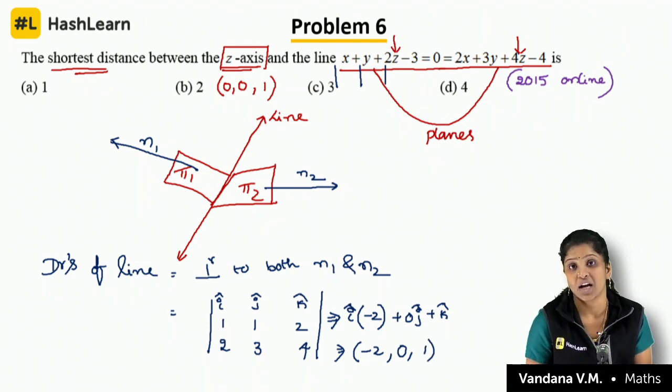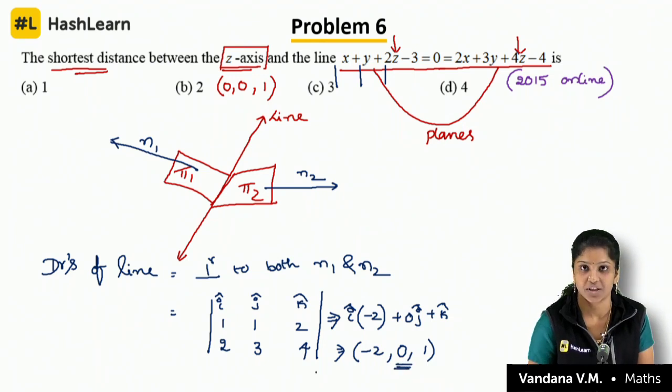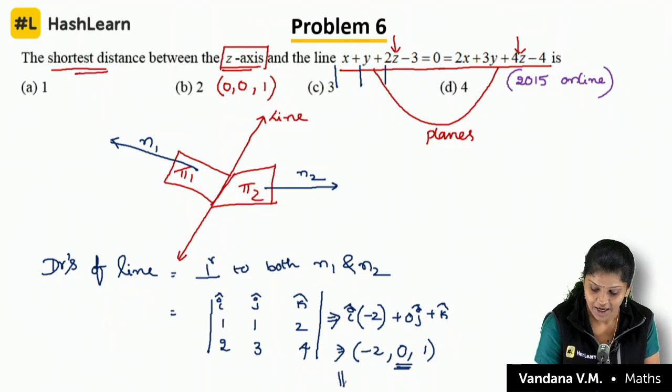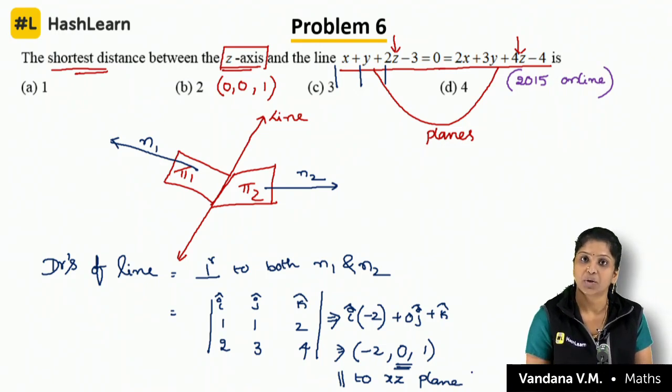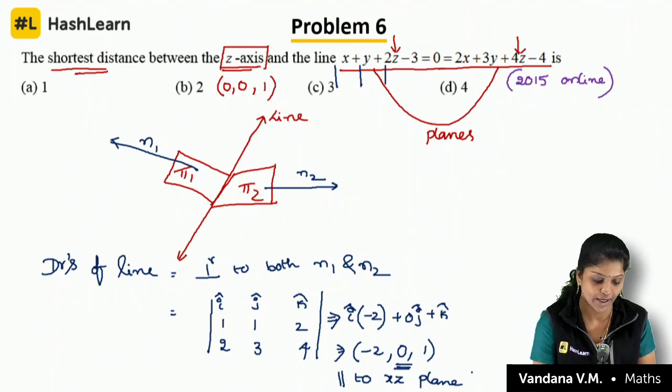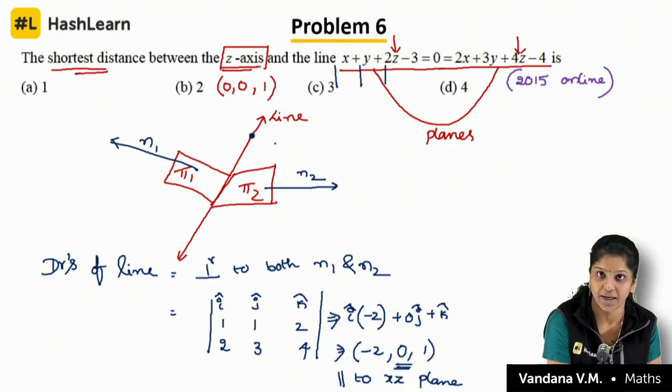Not all the DRs are non-zero terms. Here this term is 0. So what does it mean? It means that it is parallel to the xz plane. Now I would like to find out the point it is passing through, then only I can write the equation, right?